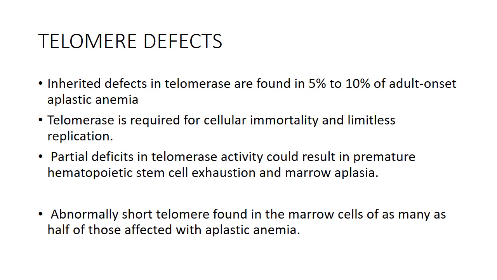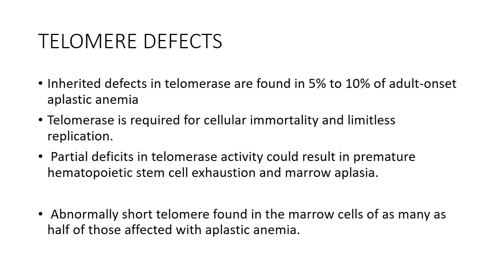Now, what is a telomere defect? Telomeres are found at the end of the chromosomes, from where the replication of the chromosome occurs. Now, telomerase actually limits this replication activity, and these telomeres get shortened as the person ages.